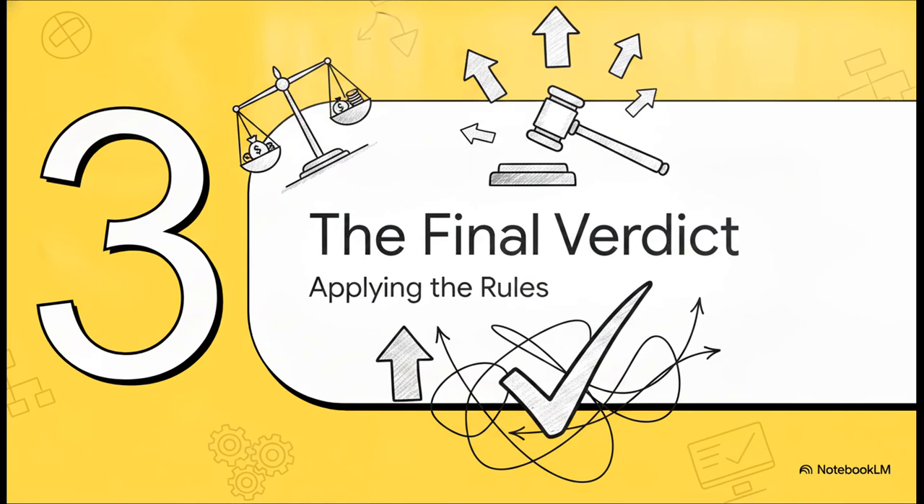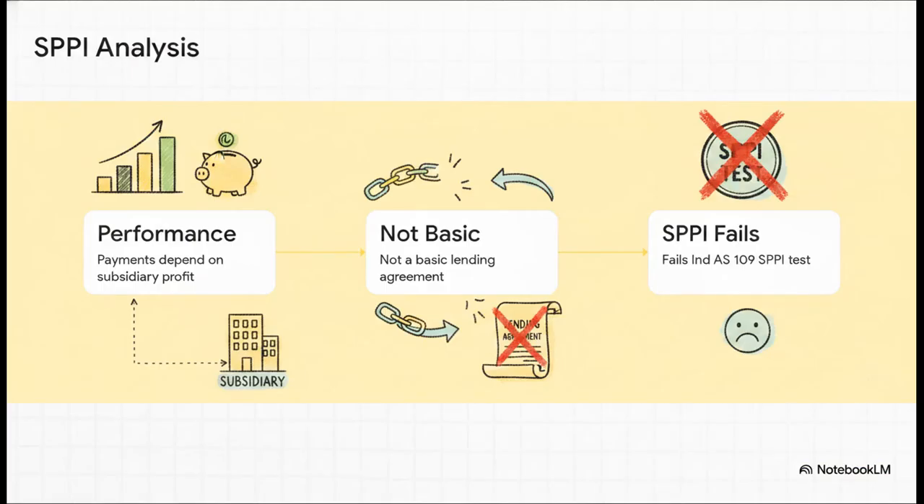Which leads us to Section 3, the final verdict. Let's apply this framework directly to our holding company. Step 1, look at those contractual cash flows. The interest on these 9% NCDs is totally contingent on the subsidiary turning a profit. It doesn't even say if anything gets paid if they never become profitable. Step 2, because the payouts hinge entirely on the subsidiary's financial performance, this is definitely not a basic lending agreement. So, step 3, the terms do not give rise to cash flows that are solely payments of principal and interest. Boom. It officially fails the SPPI test.